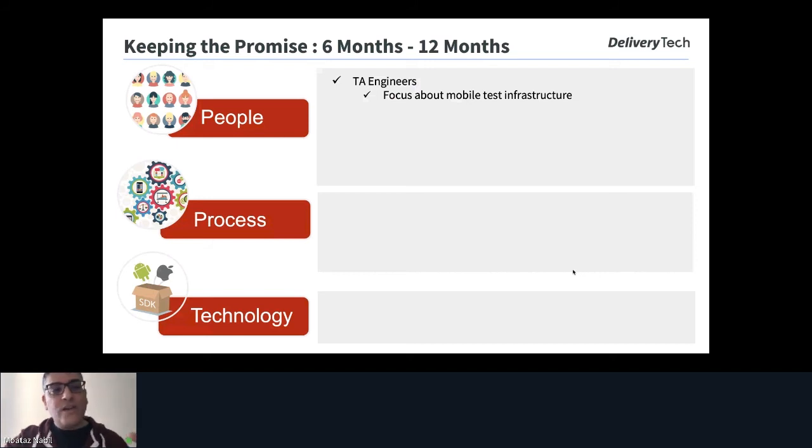We need to run on different devices. We need to run in different configurations. We need to find anything related to the test infrastructure. So in this phase, we focus more on test infrastructure and developing custom reports for test results. We need to take care of the test results, because we have flaky test cases, and we need to check the screenshots, take the logs, and check anything related to the failure. So we start developing our custom reports for the test result.